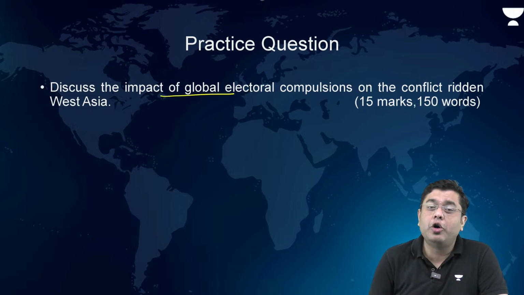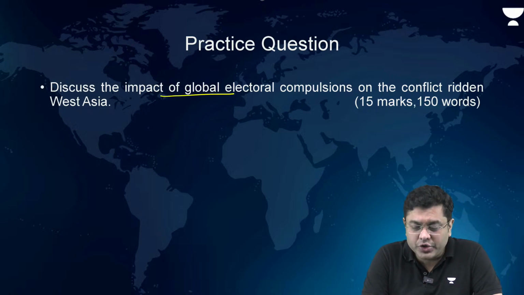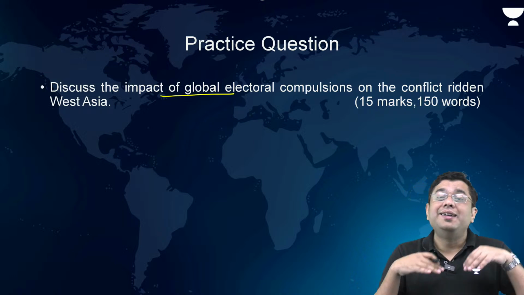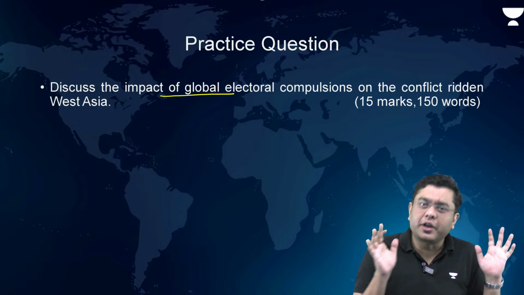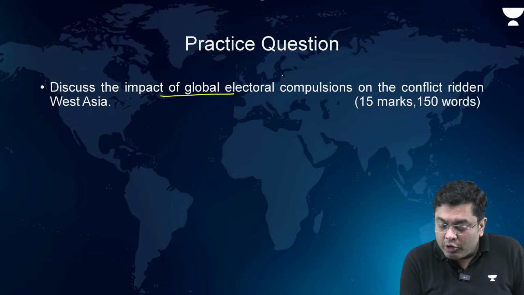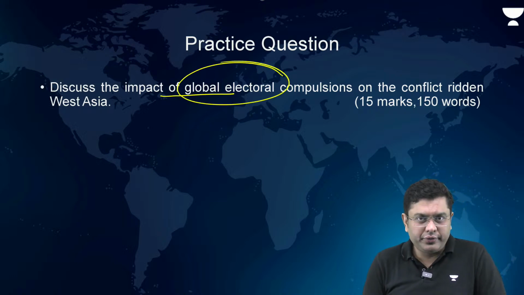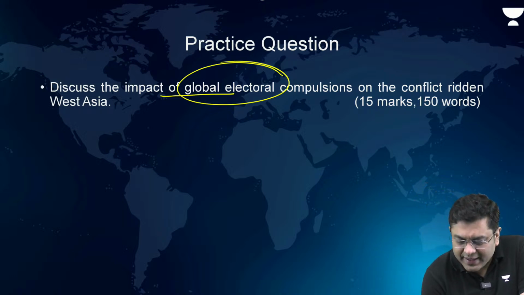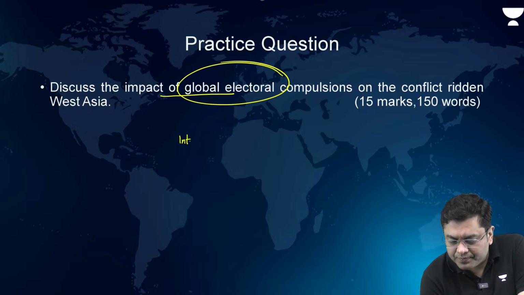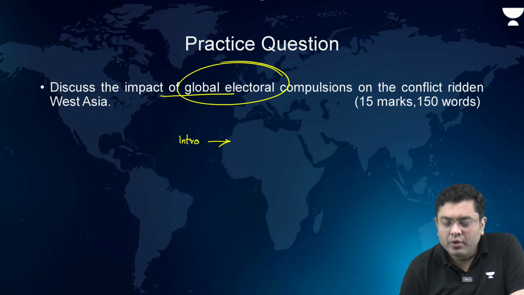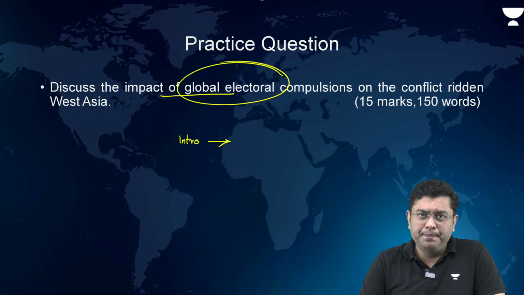Discuss the impact of global electoral compulsions on the conflict-ridden West Asia. Okay, so it is a kind of generic but specific question. Generic in terms of global electoral compulsions. And how do you write the answer for that? So basically in the intro, what do you write? What needs to be written in the intro here?